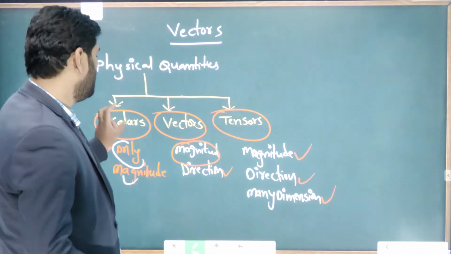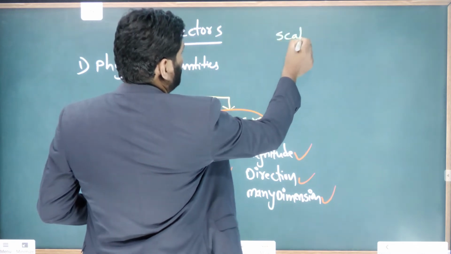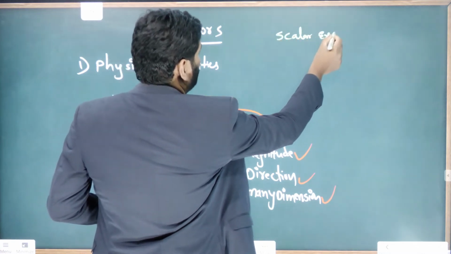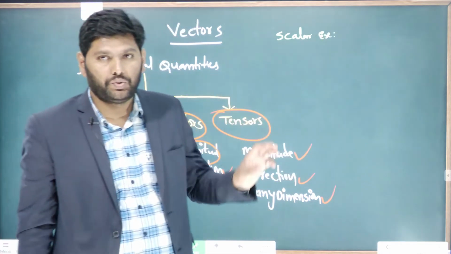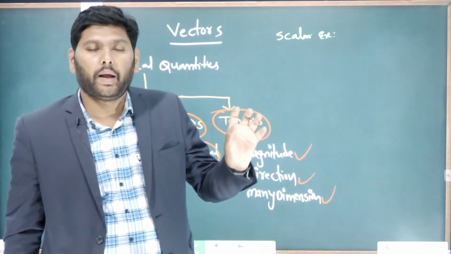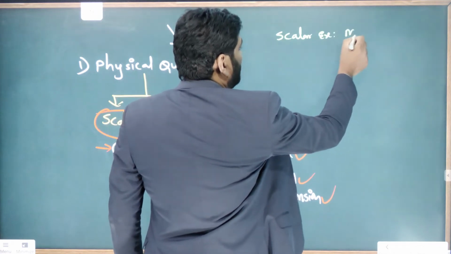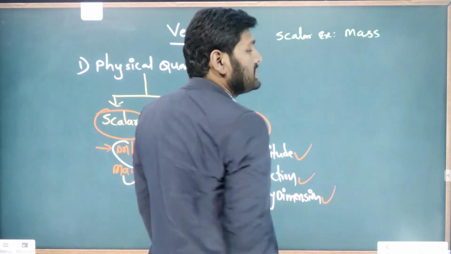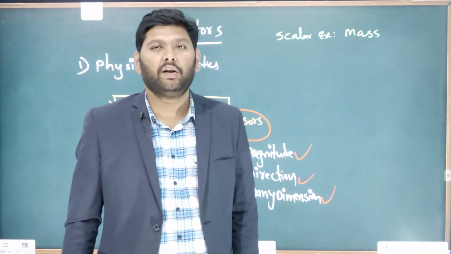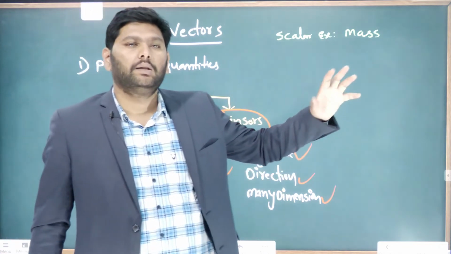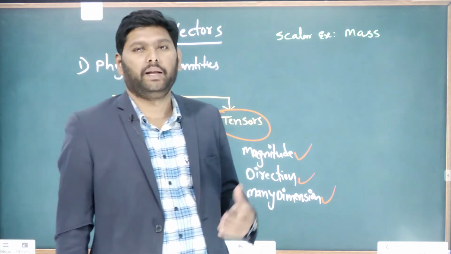Let us give scalar examples. Scalar has only magnitude. A simple example is mass. Mass is a scalar quantity, because mass does not require any direction to explain.